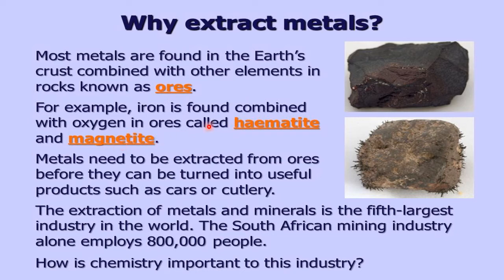These two are ores of iron. Now I'll clarify afterwards what difference there is between the ore and the mineral. Just now I said metals occur in the earth's crust in a combined state, and they are known as what? Minerals. Now one more new word is ore. So there is a difference between the ore and the mineral. We'll discuss it a few minutes later.